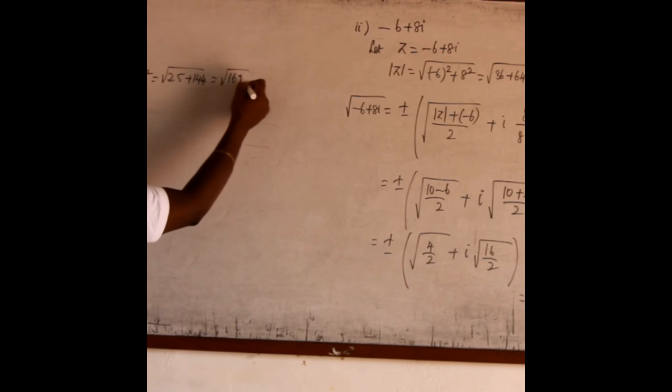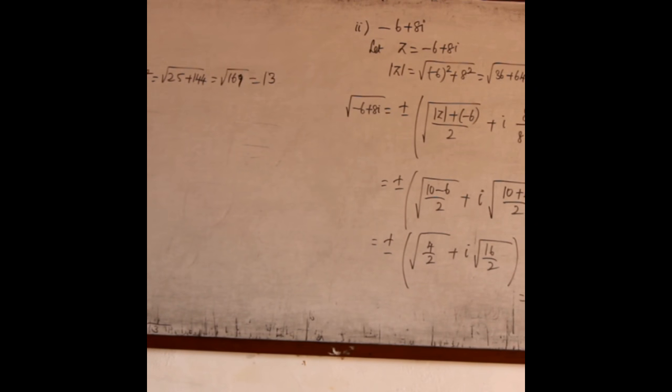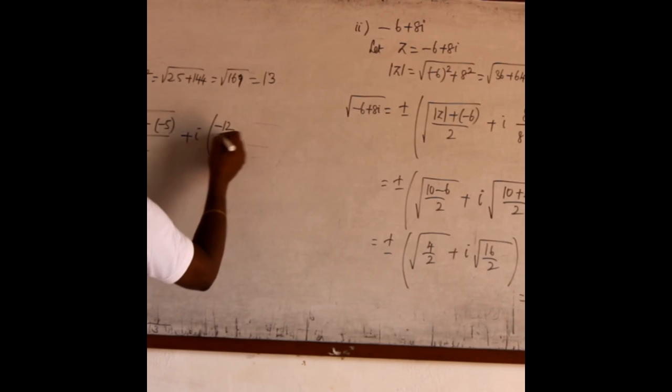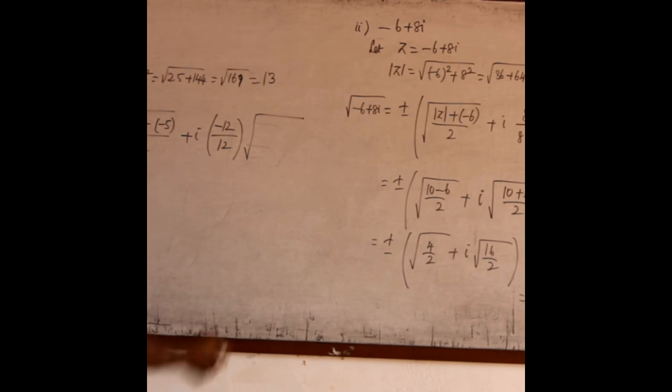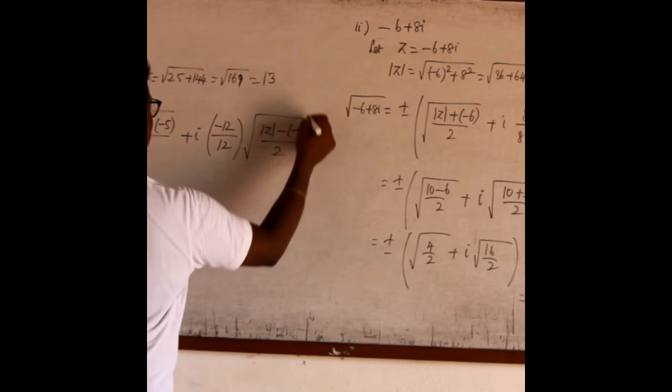It is root of 169, which is 13. Now root of minus 5 minus 12i equal to plus or minus root of (modulus of z plus minus 5) by 2 plus i into, here it is minus 12 by modulus of 12 is 12, into root of (modulus of z minus minus 5) by 2.